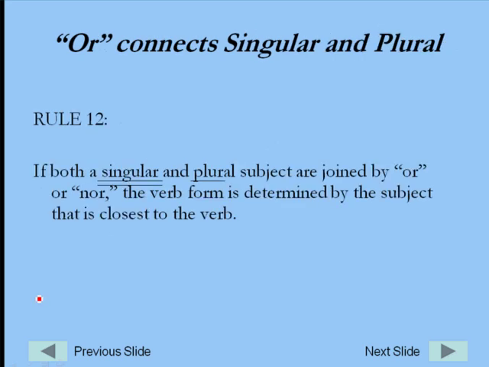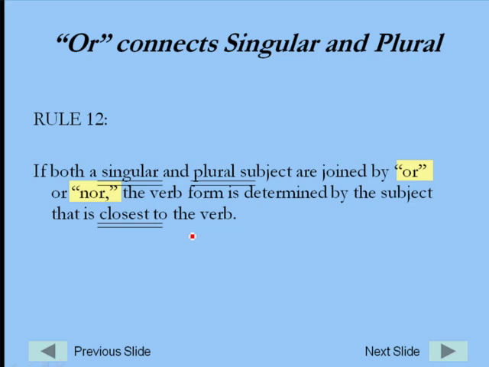I'm saying one or the other one. When I have a singular and a plural subject, this is one that you really have to think through almost every time. I find myself having to think through this even though I've been teaching grammar for a while. If I have a singular and a plural subject joined by or or nor, it only matters which one is closest to the verb, and that's the one that's going to determine the verb's form.